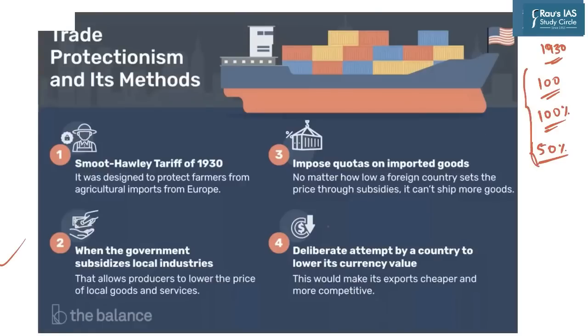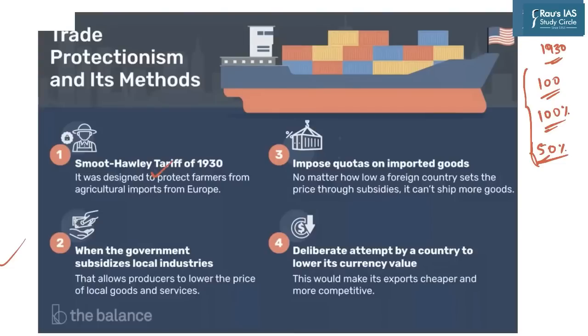So the taxes or duties imposed on imports are known as tariffs. Restriction on the volume of import are known as quotas. And negative taxes or tax credits are known as subsidies. So these are the three main ways of providing protection. And let us understand them by an image which you can see on your screen.